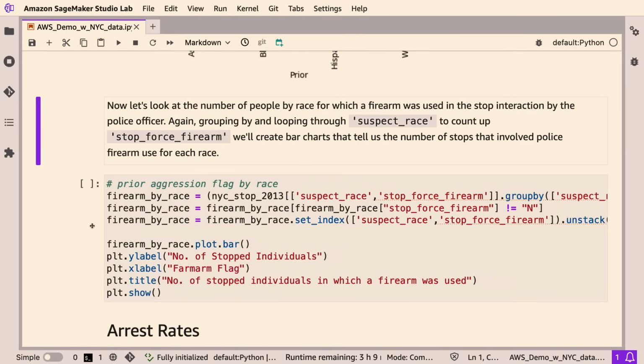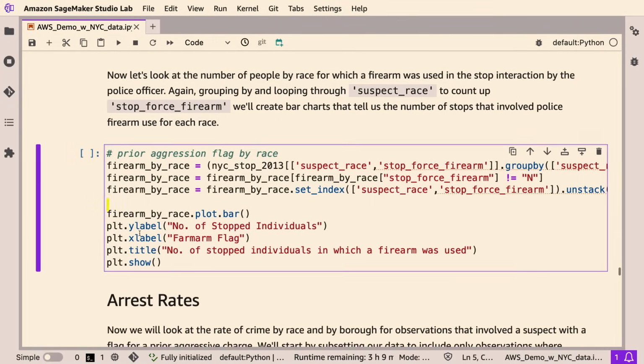So now what we're going to do is look at the number of people by race in which a firearm was used in their stop interaction. Again, this is kind of a serious topic, but it's really important to make sure that certain racial groups aren't having to interact with police officers where a more severe stop force is used. That's the whole point of us doing this. So I'm going to go ahead and run this.